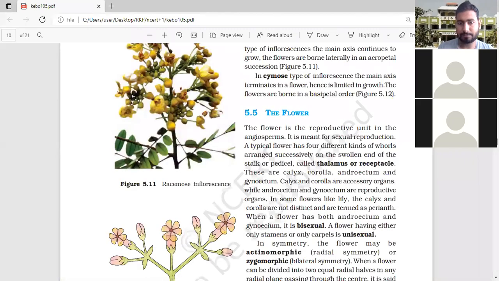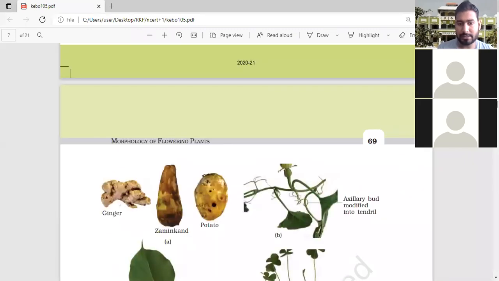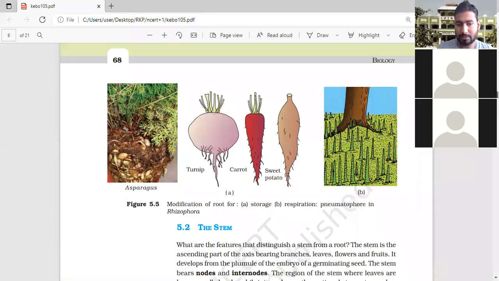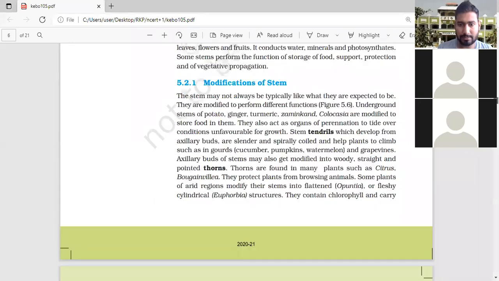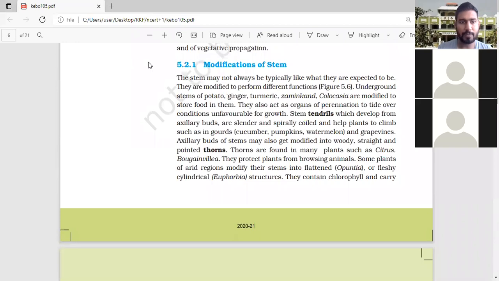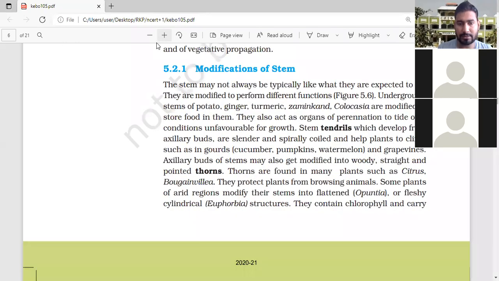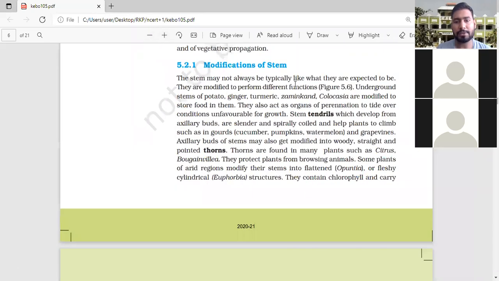Okay, let's begin. We are going to discuss the modification of stem. Now you can see that I will check whether it is enlarged or not. Okay, now it is fine. Look, they have given the underground modification of stem. Clear?